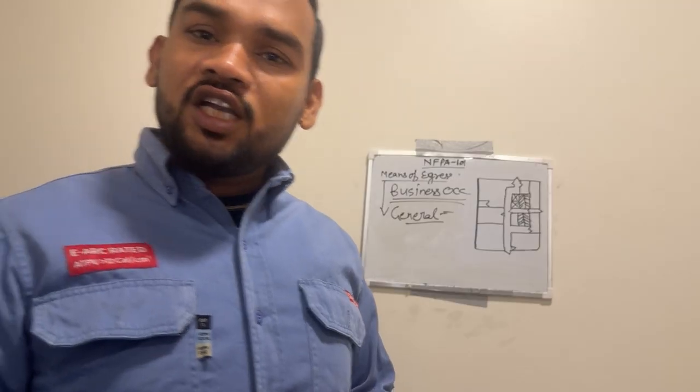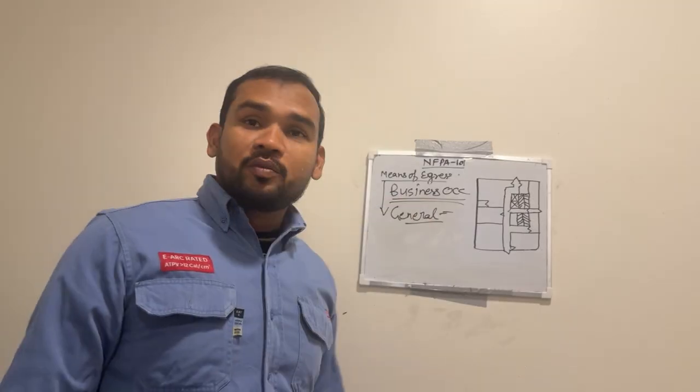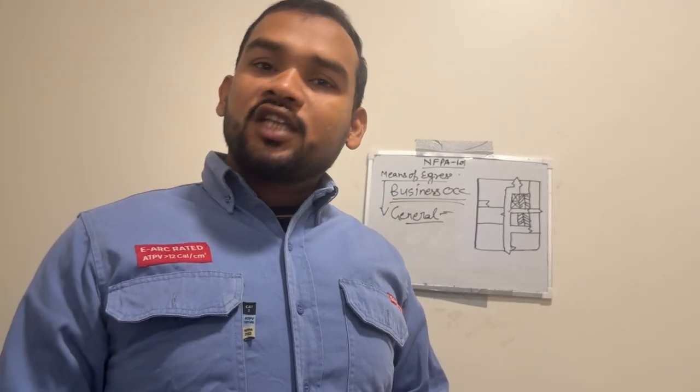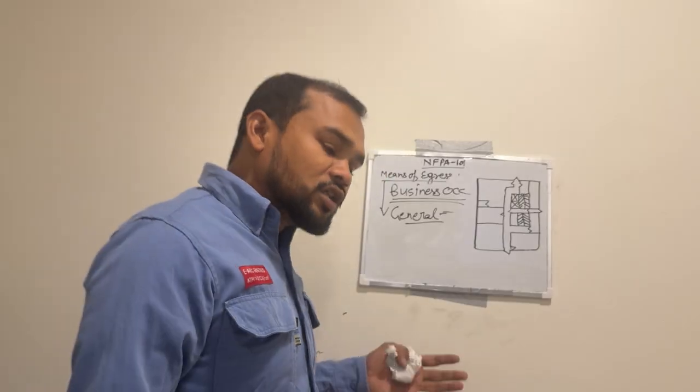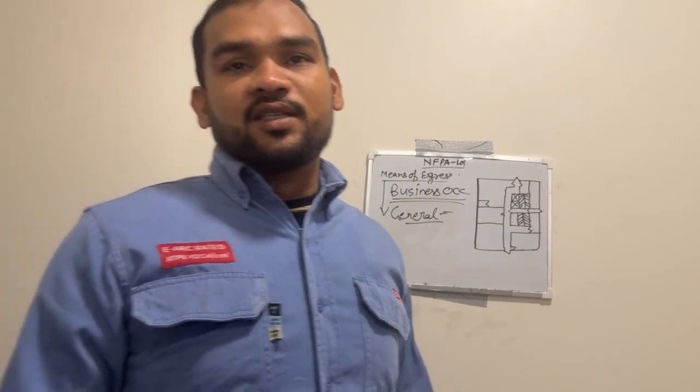I already described that it is a continuous and unobstructed path from any point of the building to safety in case of emergency. All means of egress in business occupancy shall be according to chapter 38 and chapter 39, and chapter 7 also has to be followed.